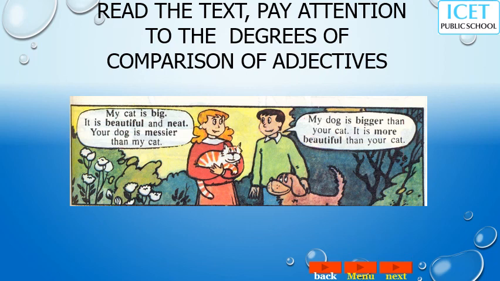You see what degree is used. Three degrees are there. Once again, positive degree, comparative degree, superlative degree, and you can find them out. My dog is bigger than your cat. It is more beautiful than your cat. Like that you can read. Okay, and so that will be done.